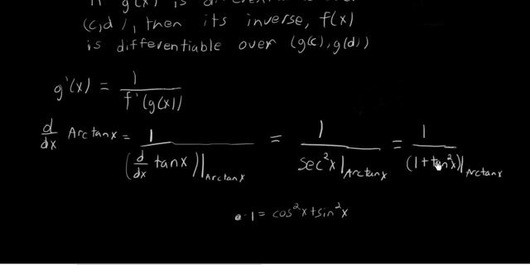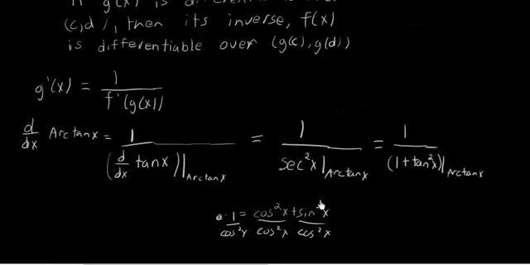Hopefully you remember from your trigonometric identities that secant squared of x is 1 plus tangent squared of x. If not, you can divide both sides of the base Pythagorean identity, which is cosine squared plus sine squared equals 1, by cosine squared of x. This will become secant squared of x, this term will become 1, and this term will become tangent squared of x.